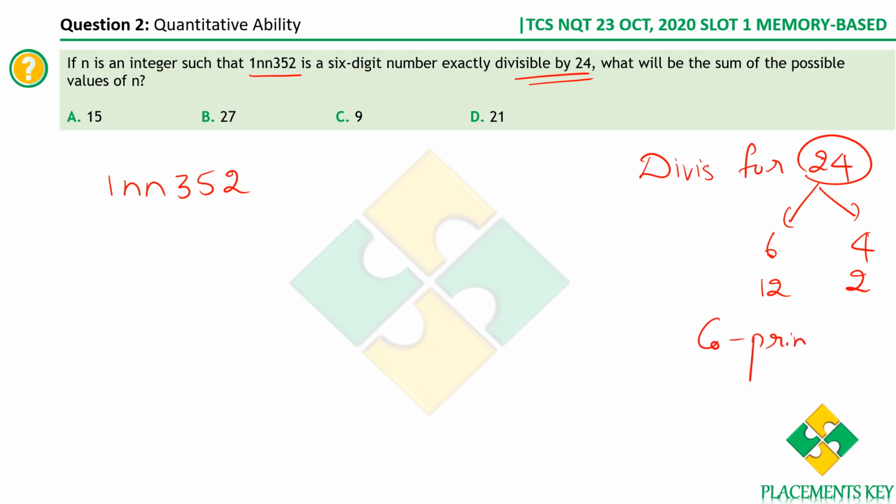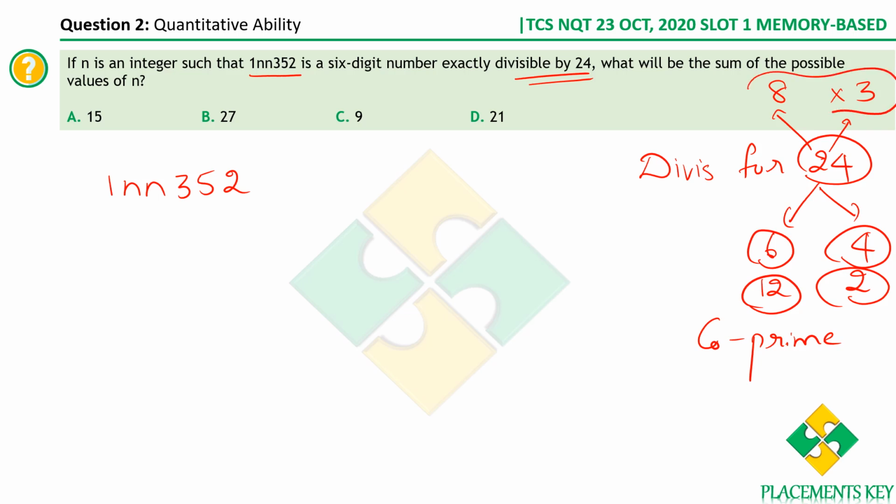Co-prime means the two factors should not have anything in common. If you look at 6 and 4, they have 2 common. If you look at 12 and 2, they again have the factor 2 common. So this doesn't work. Rather, I can split 24 as 8 into 3. Think about it now. 8 and 3, if not 1, do they have anything else in common? No, they don't. Therefore, these two are co-prime numbers. Therefore, this is how we'll have to split. Okay, please remember this. It applies for any composite number.